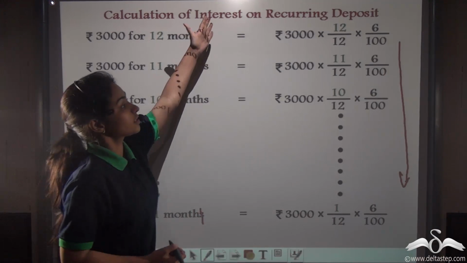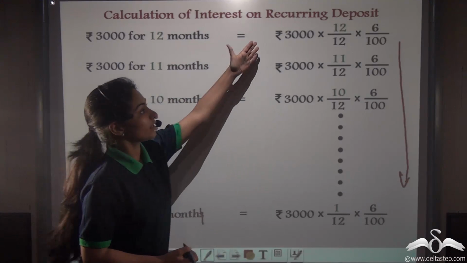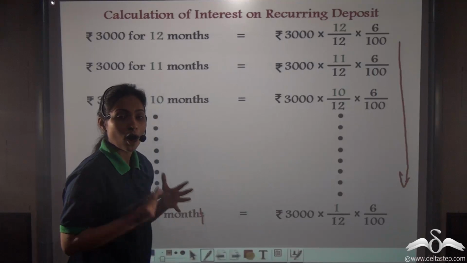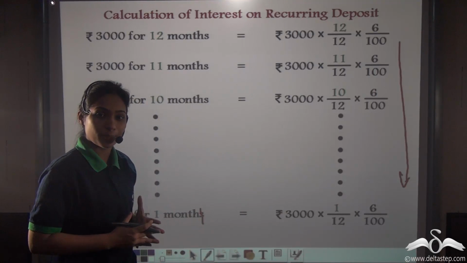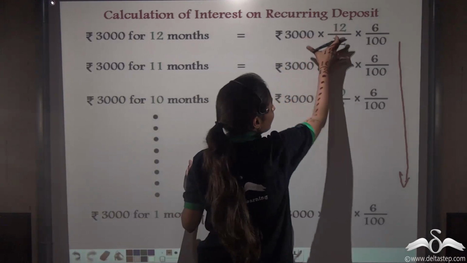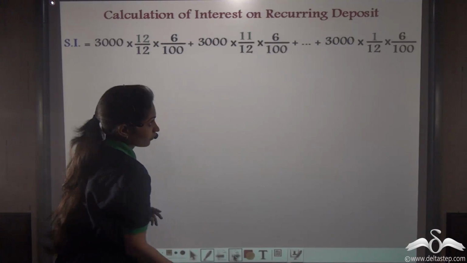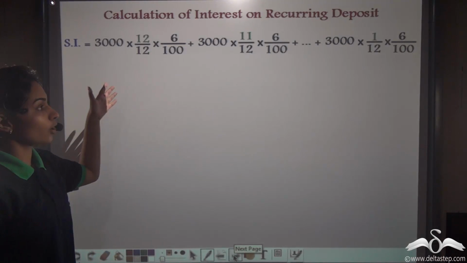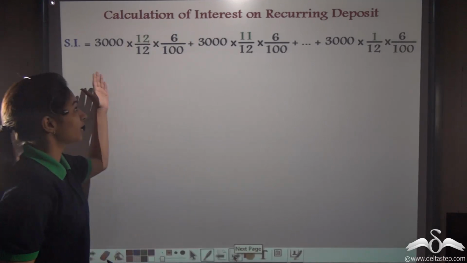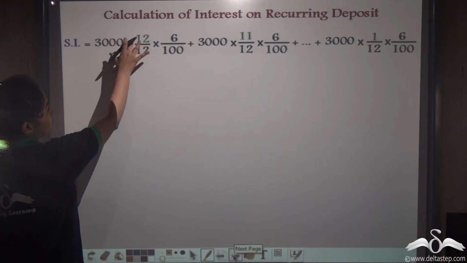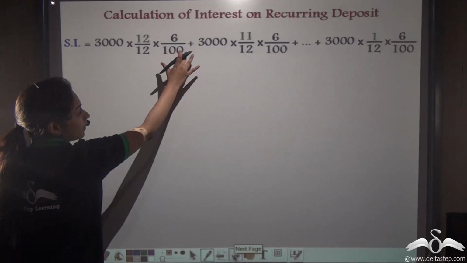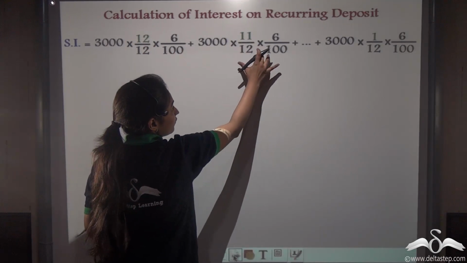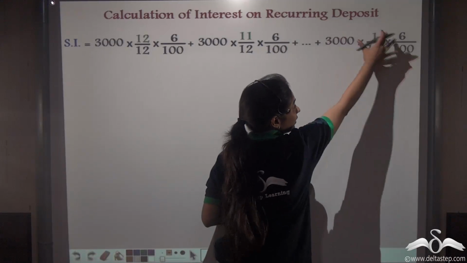Now he will receive this whole interest. So we have to add up all these interests so that we can know how much interest he is earning on his recurring deposit. So what we will do? We will add these up. So we need to add these up. Now it was written vertically first. I have written them horizontally now. So 3,000 into 12 by 12 into 6 by 100 plus 3,000 into 11 by 12 into 6 by 100 and so on till the last month.